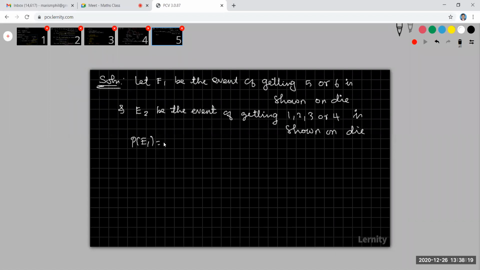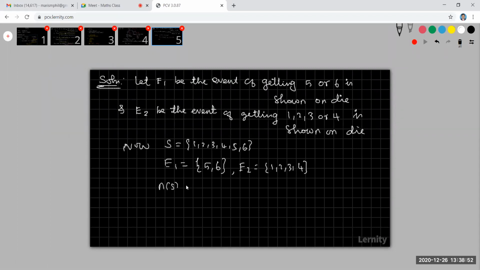What is the probability? Probability of E1: look at that, my n(E1) is only 2. What is my S? S is throwing a die; my sample space is 1, 2, 3, 4, 5, 6. My favorable outcomes for E1 are 5, 6 alone. My favorable outcomes for E2 are 1, 2, 3 or 4. So n(S) is equal to 6, n(E1) is equal to 2, n(E2) is equal to 4.